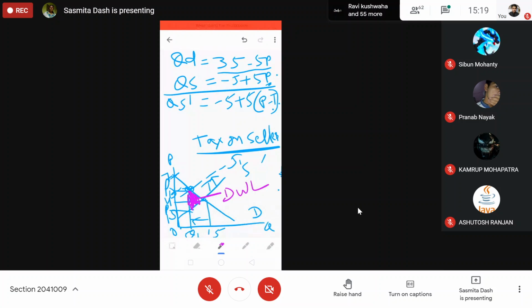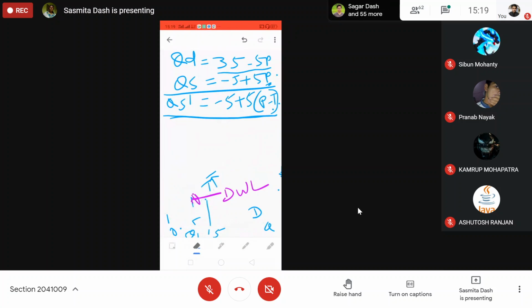Let me draw the diagram very clearly. Up to this you have understood that if the tax is on the seller, you have to draw a new supply curve. And how it will be, let me make a clearer, bigger diagram.